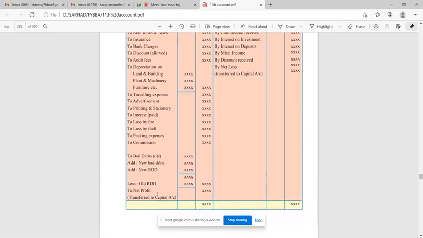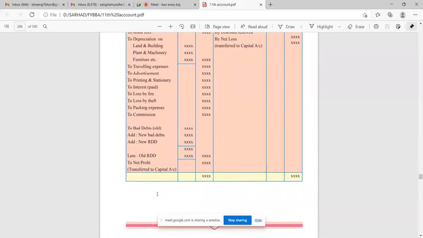Okay, and at the end you have to write to bad debts. Okay, bad debts means what? The amount which you are not going to receive from your debtors. Okay, in short, your lost money will come here as bad debts. Add new bad debts, add new RDD, less old RDD.